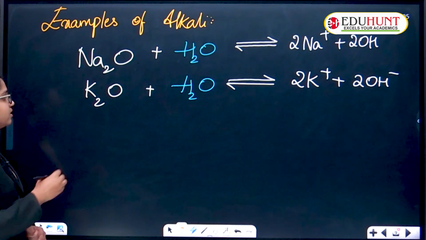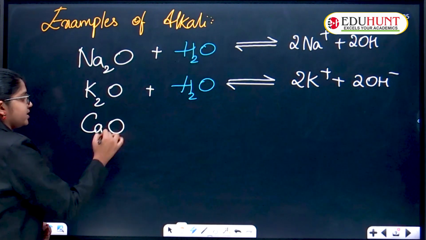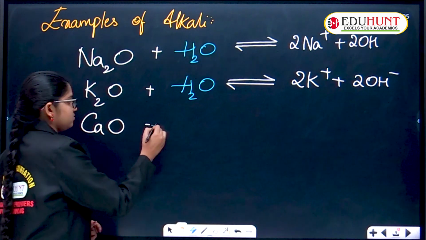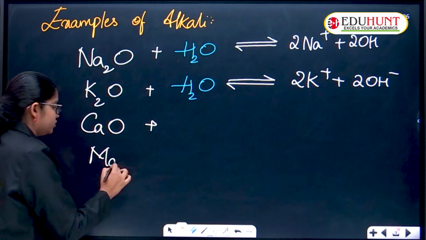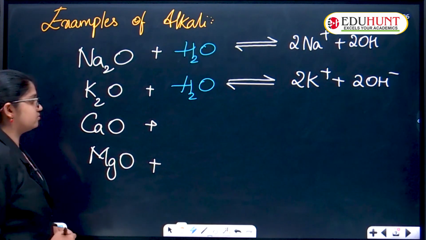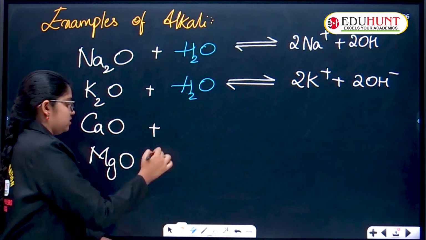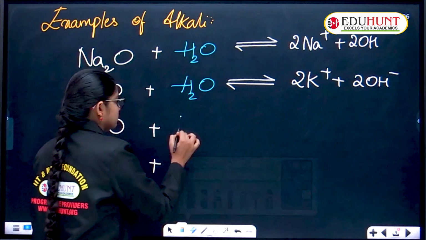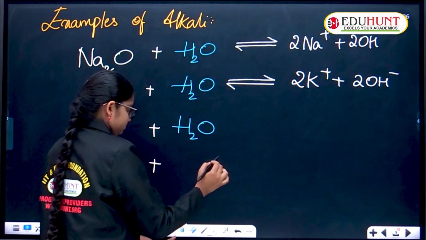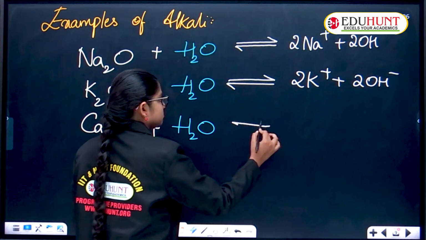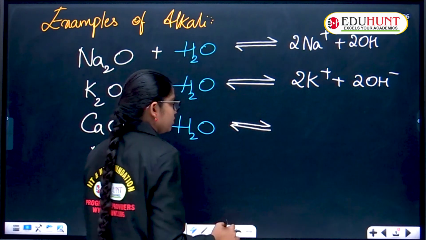Now one more example, CaO. Try these two examples on your own. CaO plus water gives rise to, a reversible reaction, two arrow marks.